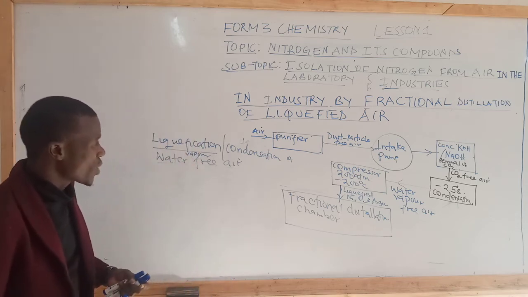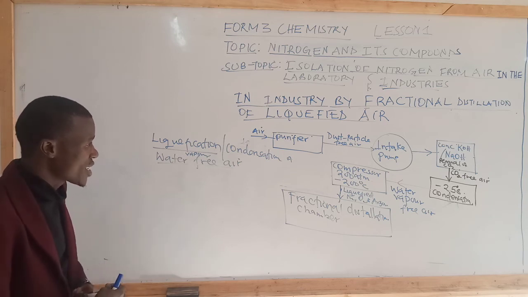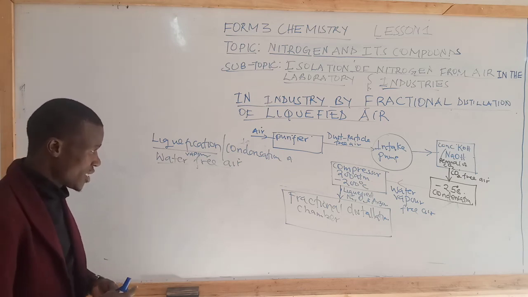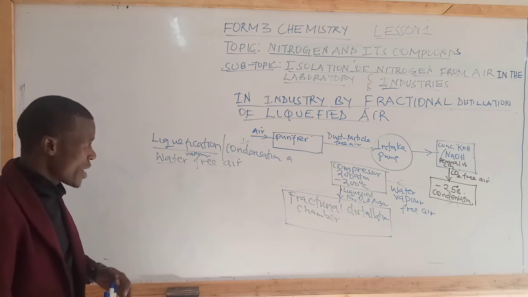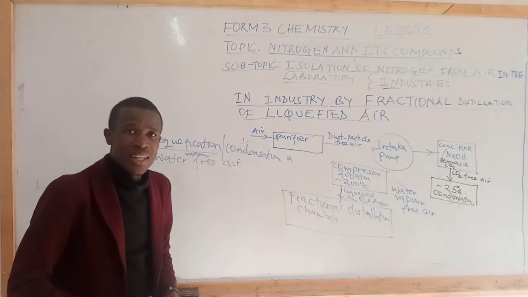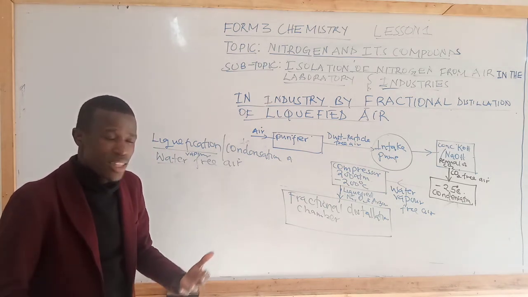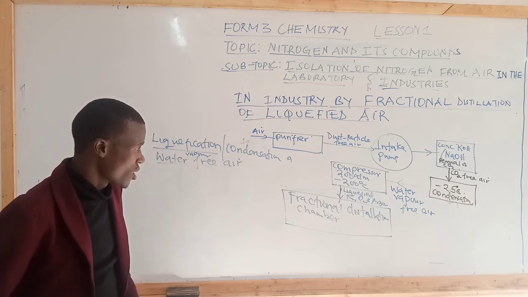So what we're going to do is to understand how we can separate the liquefied nitrogen gas, oxygen gas, and argon. This is done, as I've mentioned, by employing a process known as fractional distillation, which will utilize a difference in their boiling points.